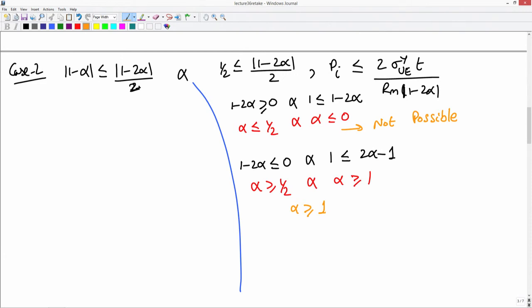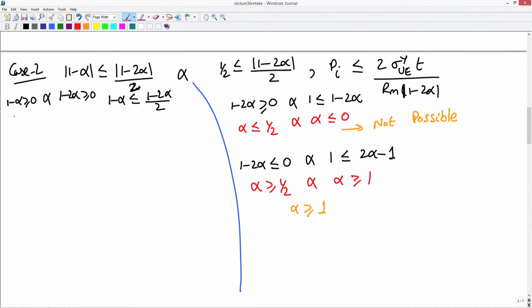Now, let us go back and look at what this restriction tells us. First case is 1 minus alpha is greater than or equal to 0 and 1 minus 2 alpha is greater than or equal to 0, in which case I will have 1 minus alpha must be lesser than or equal to 1 minus 2 alpha by 2. Both are positive, so I have indicated their positive values here and removed the absolute sign.